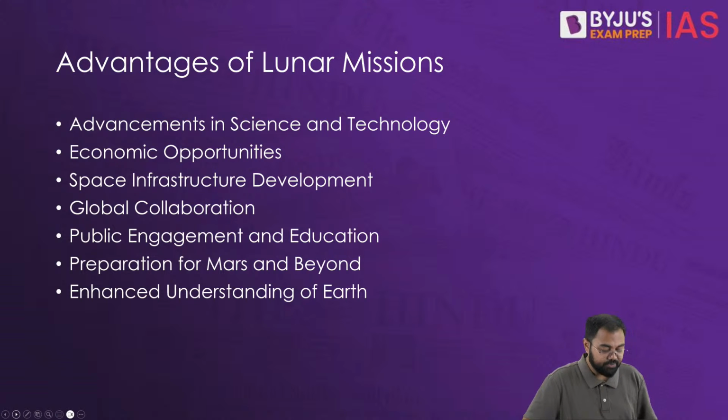And then after that, the preparation for other missions, because the moon, you can say, is the closest neighbor in case of celestial bodies. So once we are successful on the moon, it will also help us in going further, that we then land on Mars or go to other planets, and going far beyond may also become possible. And that's why we see it having a very, very important aspect.